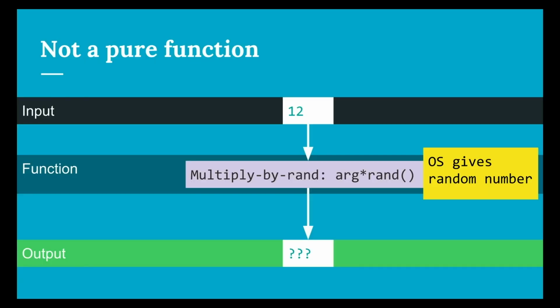In contrast, this is not a pure function because it tries to multiply the input by a random value. And that random value isn't an input to the function. It's not an argument. So you can't predict the output from the input. It's not deterministic, it's not pure.